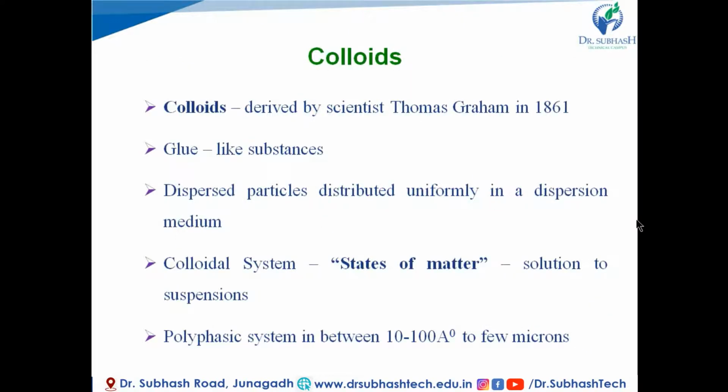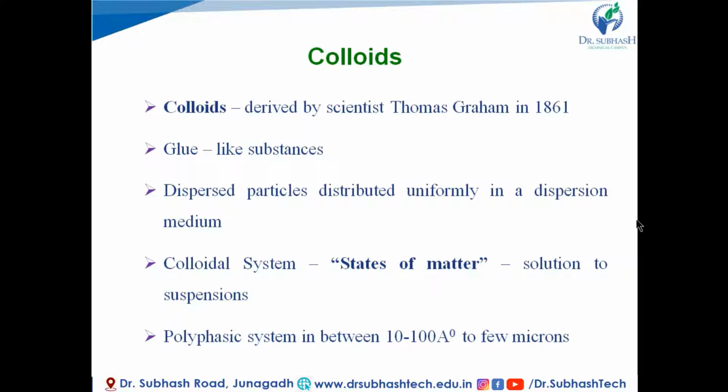Colloids were derived by the scientist Thomas Graham in 1861. These are glue-like substances in which the dispersed particles, also known as the internal phase, are distributed uniformly in a dispersion medium, also known as the external phase or the continuous phase. The colloidal system is a state of matter which includes a range of particle sizes from solution to suspension. That means from very small size to large size particles.